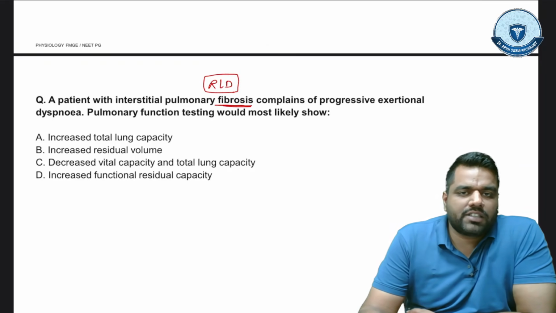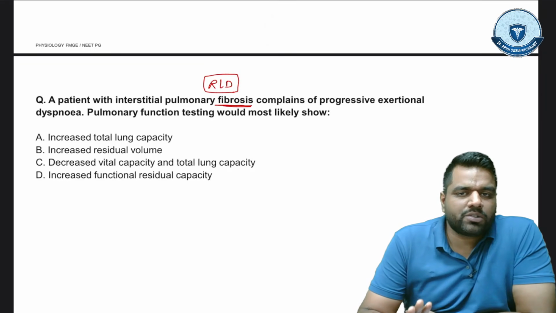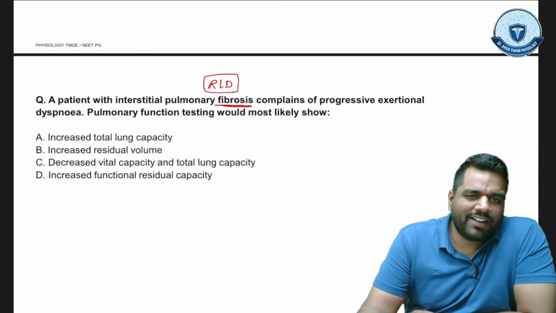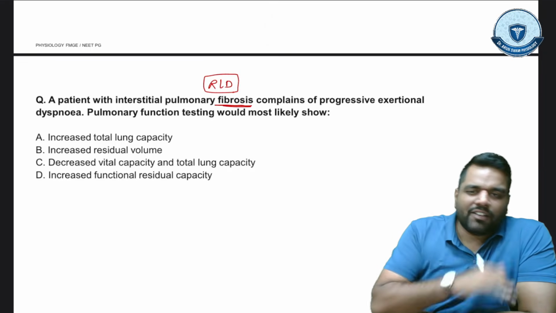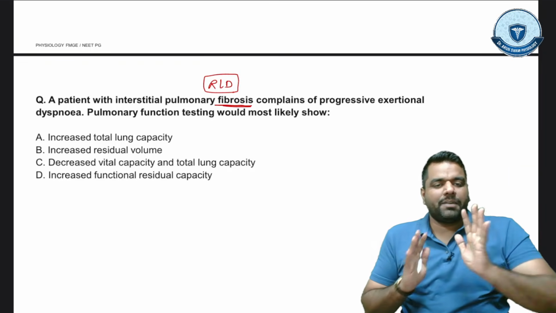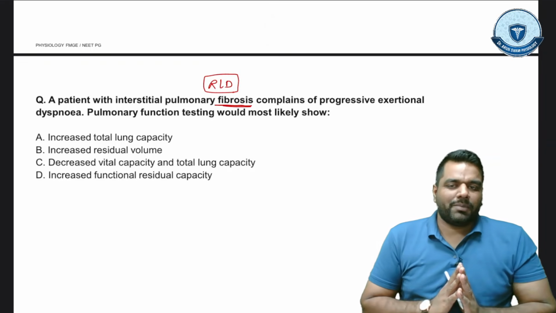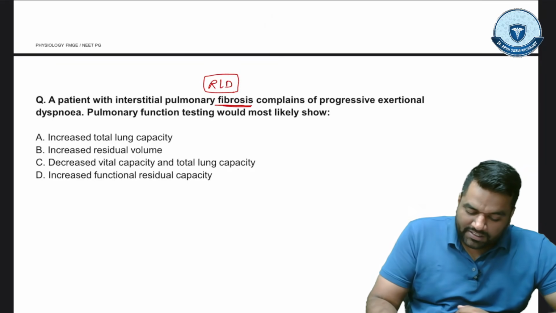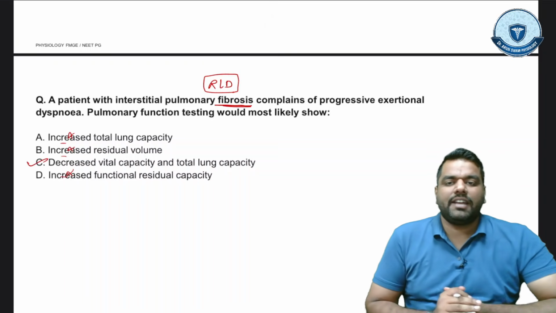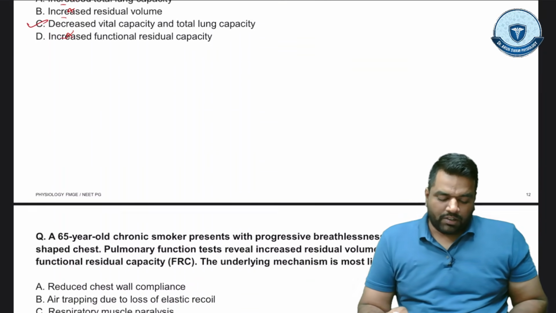A patient with interstitial pulmonary fibrosis complains of progressive exertional dyspnea. The pulmonary function test, PFT, would most likely show what? So what is happening in RLD? In RLD everything will be decreased. Just now I told you that in OLD everything will increase except vital capacity, but in RLD everything will decrease, including the vital capacity. So here you can see everything is increased, so those are wrong answers, but here C is decreased, that is vital capacity and total lung capacity, right? Now one more question.